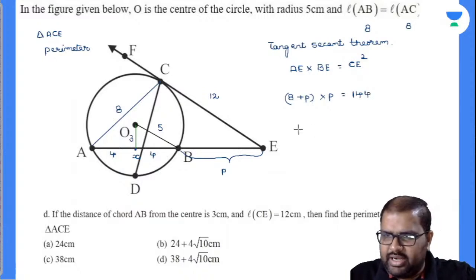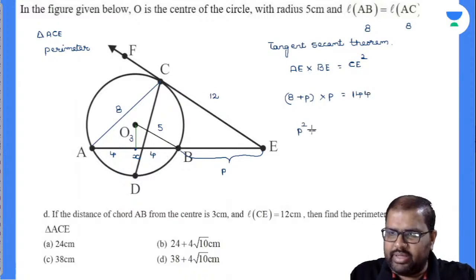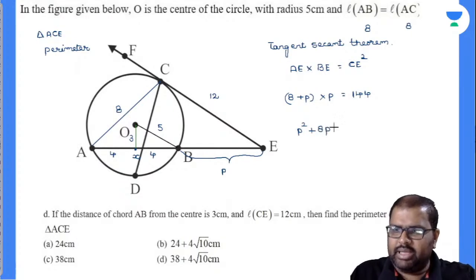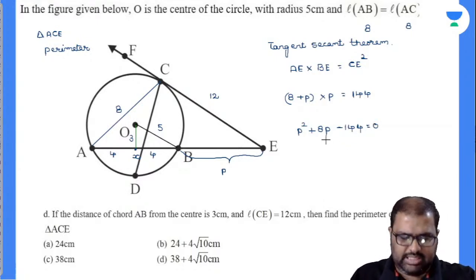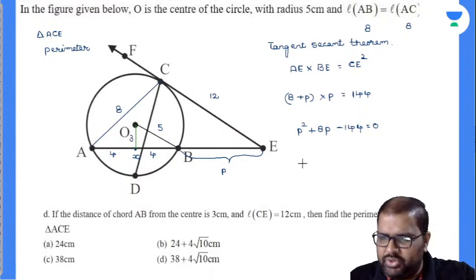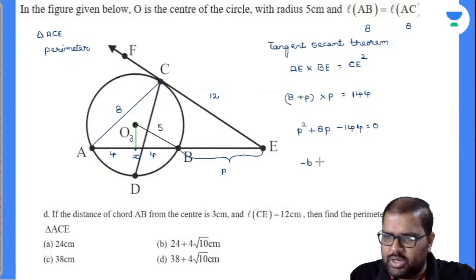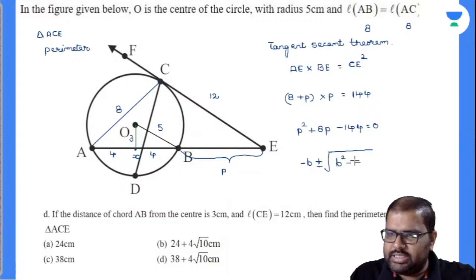So finally I will get a quadratic equation, p square plus 8p minus 144 is equal to 0. This is not a normal quadratic equation where you can find the roots by normal factorization. You have to use the quadratic formula only: minus b plus or minus root of b square minus 4ac by 2a. As we need a positive value, let's find only the plus value.